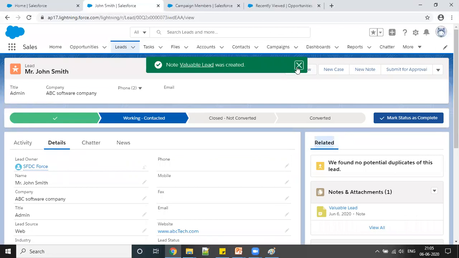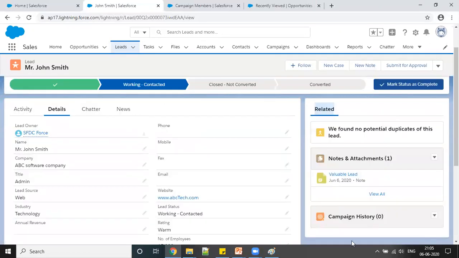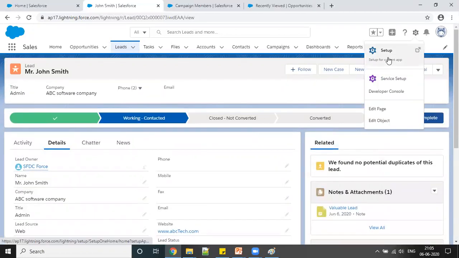Those things you can see on the related tab here. Many a time you may not be able to see this related area, these sections, because we have to add this from the page layout. Right now I can show you, but I will go into the detail at a later stage.